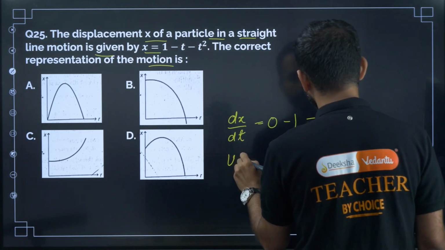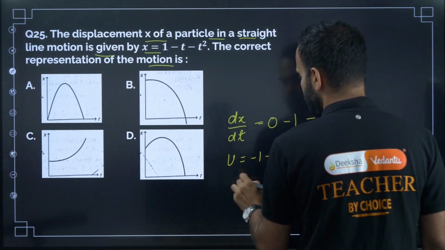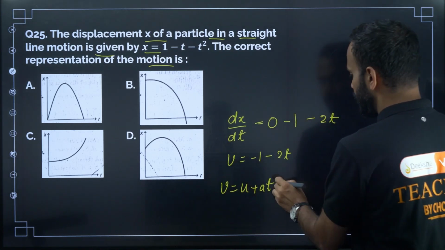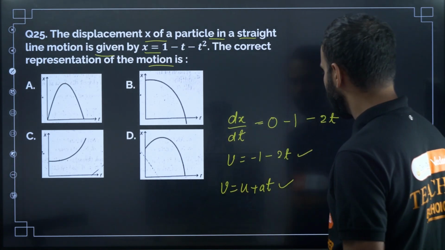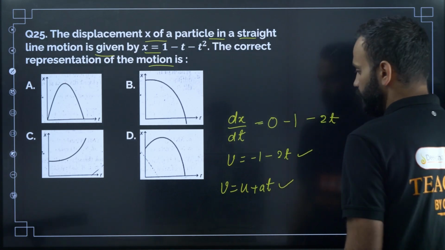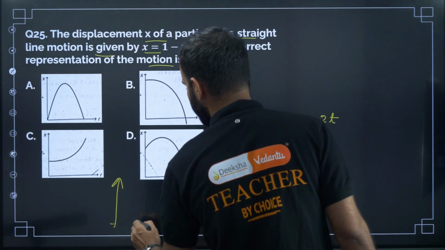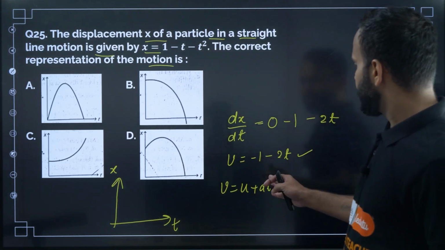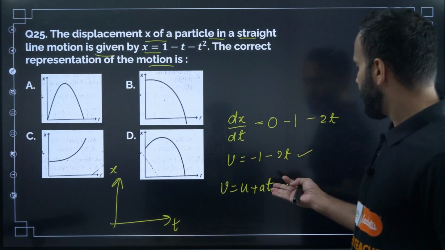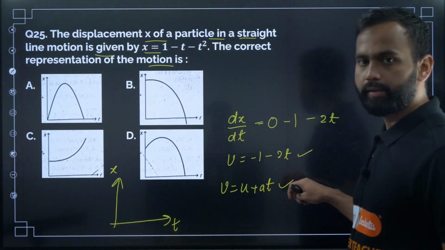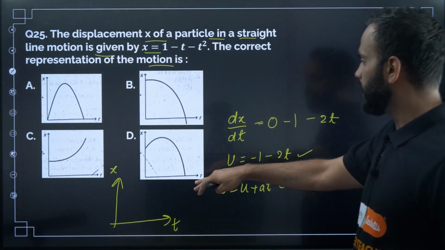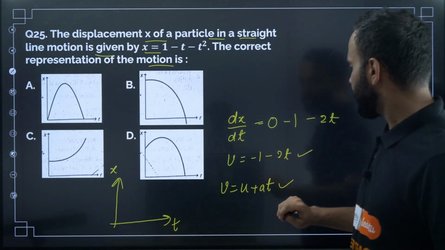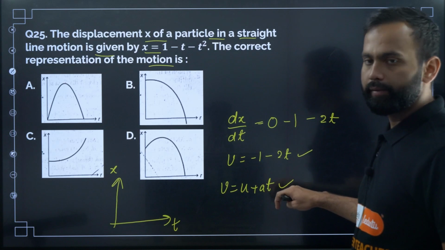Okay, so now v equals minus 1 minus 2t. We know the first equation of motion, v equals u plus at, right? So compare these two equations. Okay, compare these two equations, then we will get the x versus t graph, right? So anyway, acceleration is negative, right? And x versus t is not linear, right? The graph or the curve will not be linear, okay? Isn't it? Because acceleration is there, right?